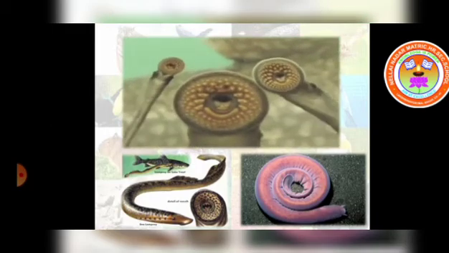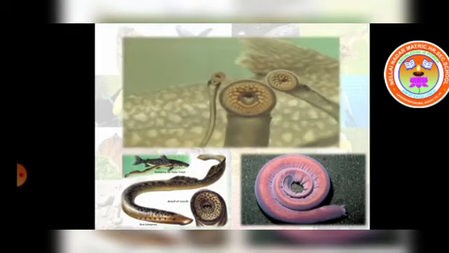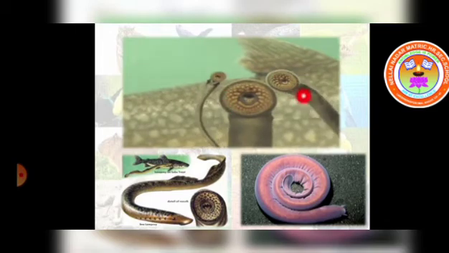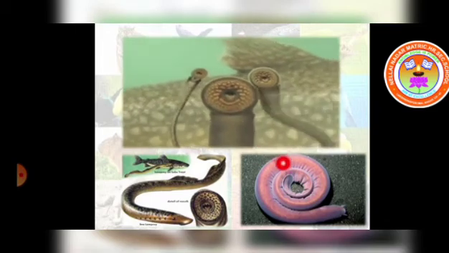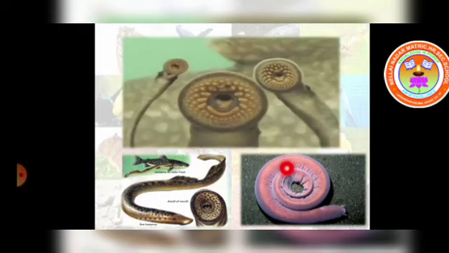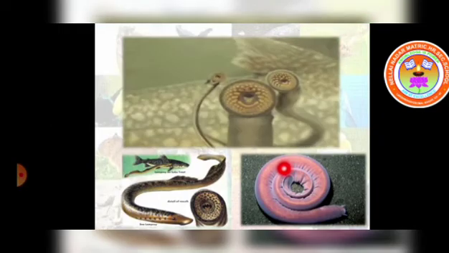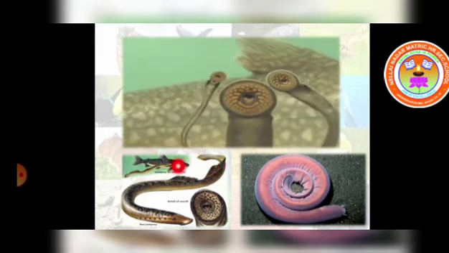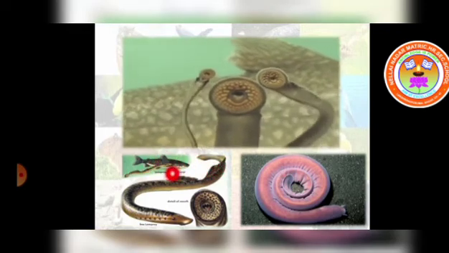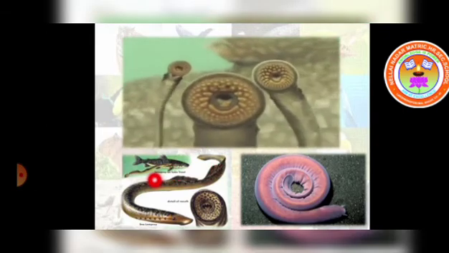And you can see the picture of lamprey. This lamprey is found on the body of a fish. So it is an ectoparasite. Outside the body of the fish, the lamprey attaches to the external skin and gets its prey.